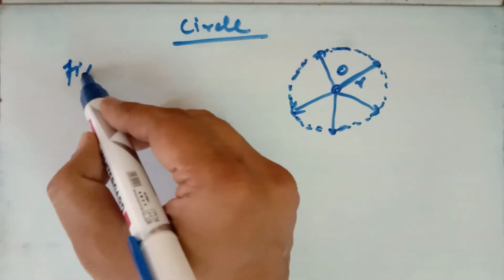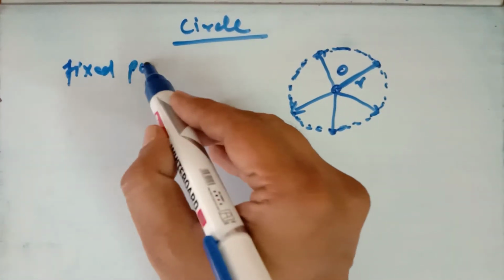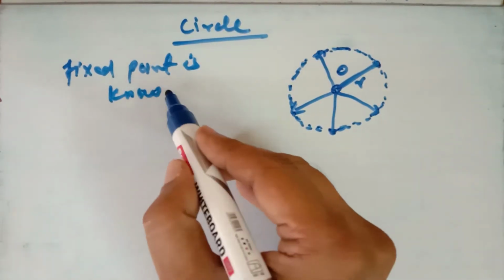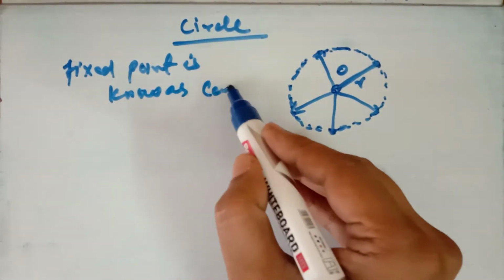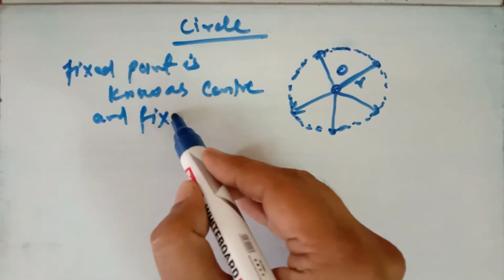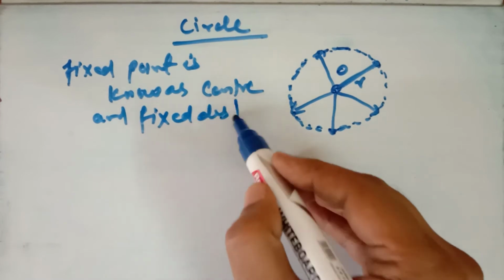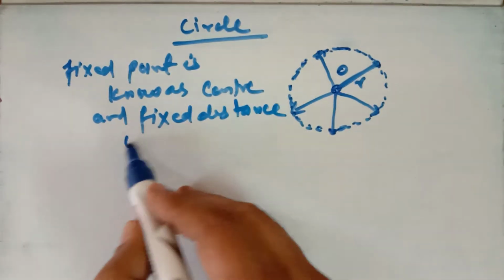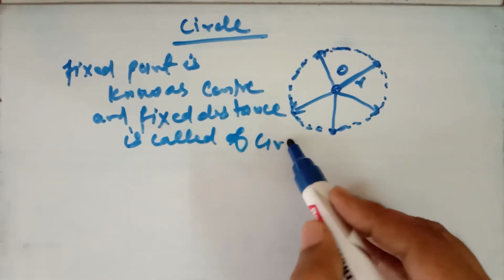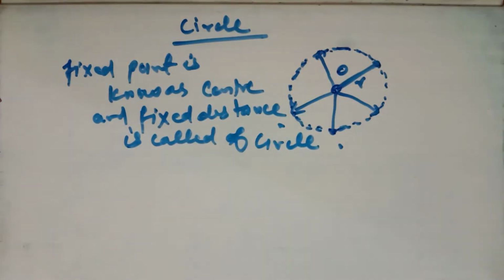The fixed point is known as the center of the circle, and the fixed distance is known as the radius of the circle. This is the definition of a circle.